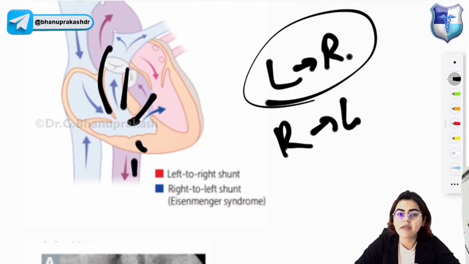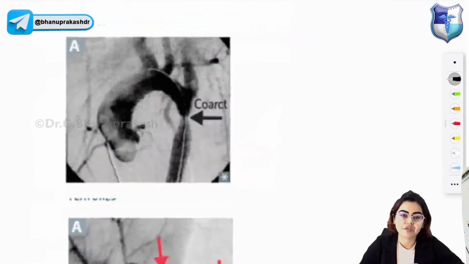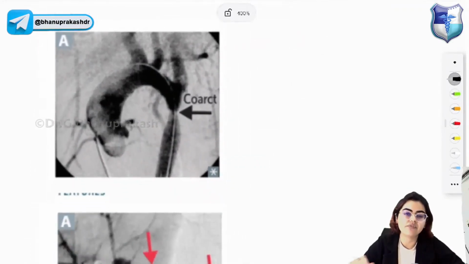Okay, so Eisenmenger syndrome will result in late cyanosis, clubbing, and polycythemia. Age of onset of Eisenmenger syndrome will vary depending on the size and severity of the initial left to right shunt. Okay, so this is your Eisenmenger syndrome. What is this? This is coarctation of aorta.